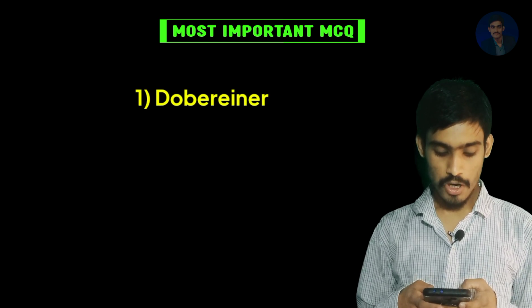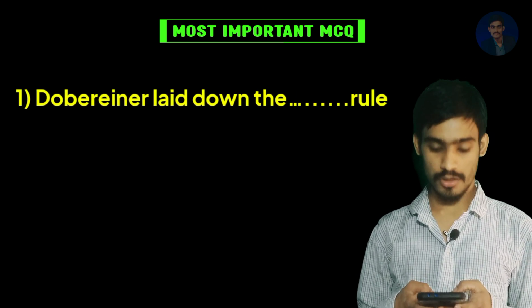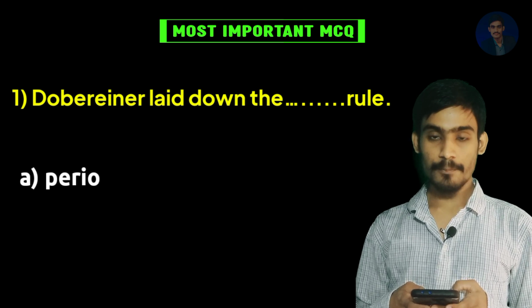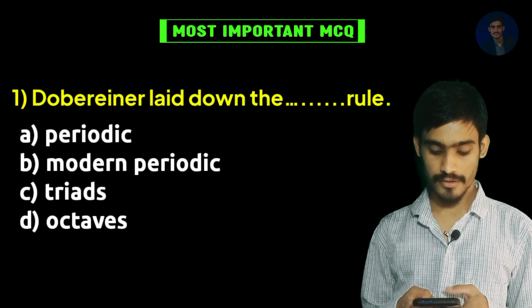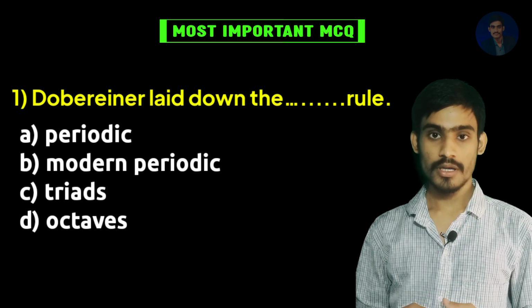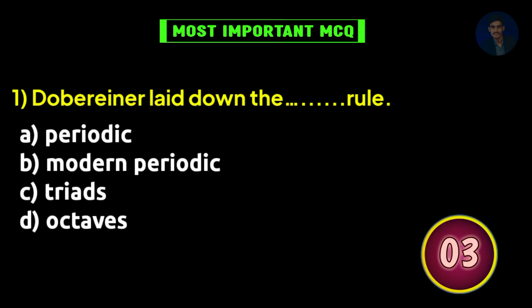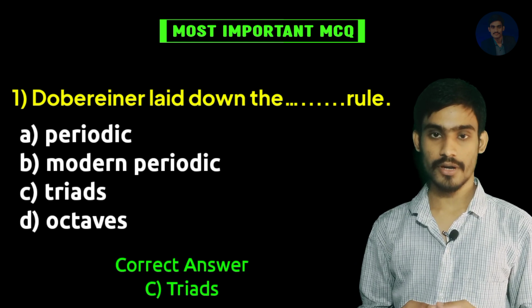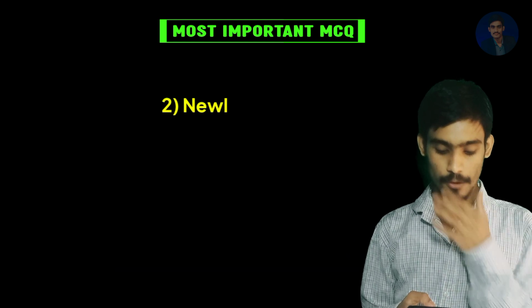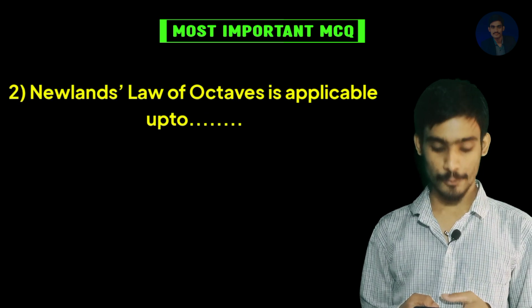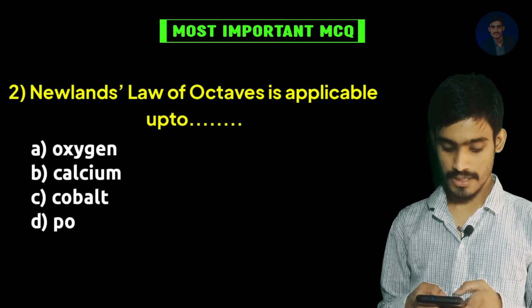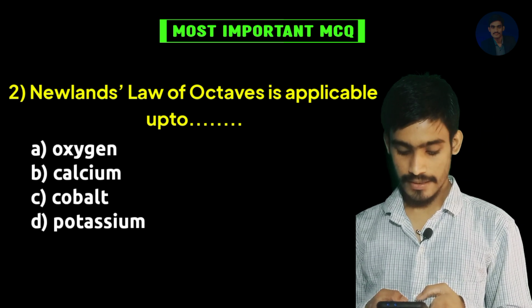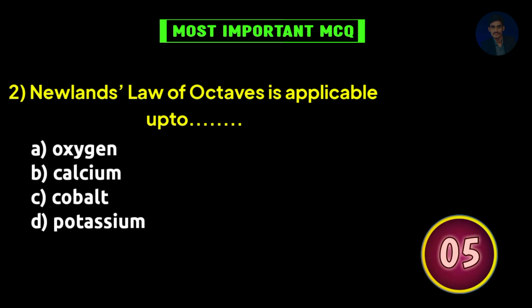First question: Dobereiner laid down the rule: A. Periodic, B. Modern periodic, C. Triad, D. Octave. Correct answer is triad. Second, Newland law is applicable up to A. Oxygen, B. Calcium, C. Cobalt, D. Potassium.